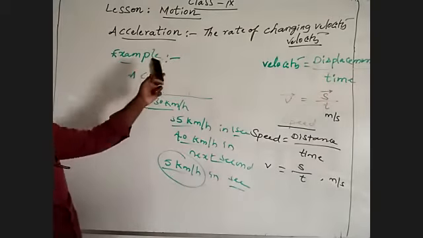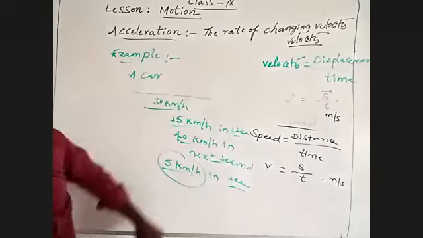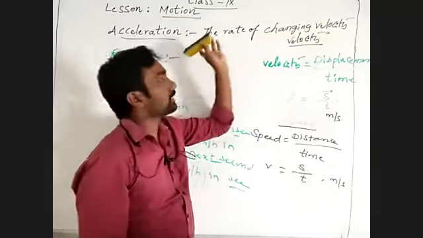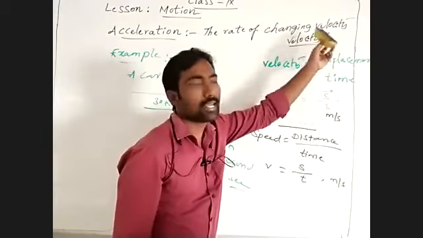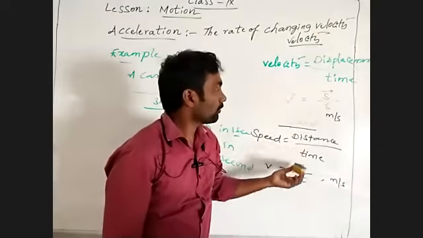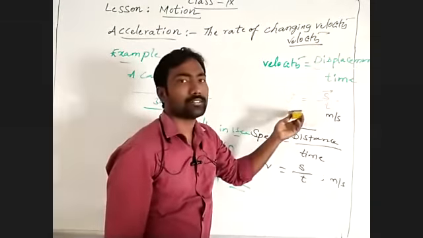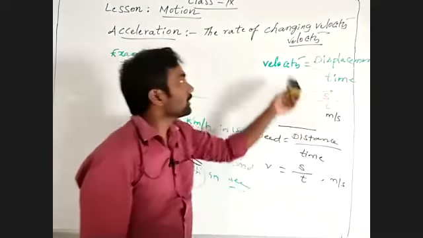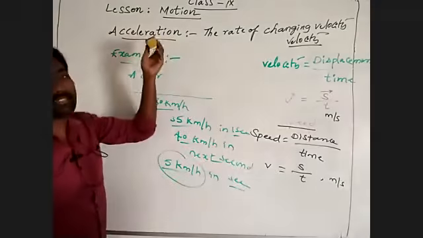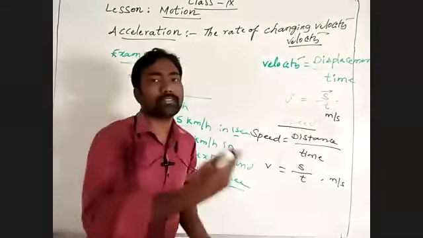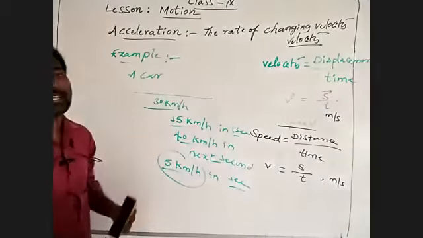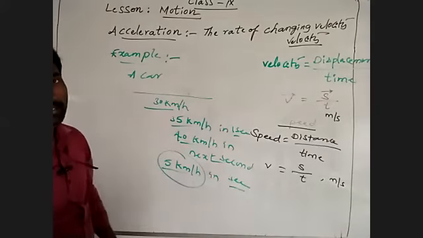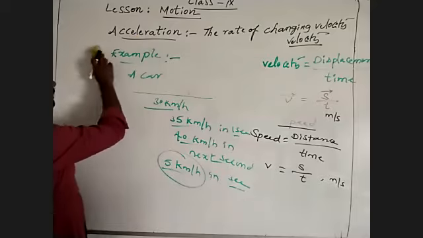Okay, see, the rate of changing velocity is nothing but what? Acceleration. Understand? Acceleration means it changes velocity. Velocity is what quantity? Vector quantity. So velocity is a vector quantity. So it changes the velocity, which is the acceleration. Acceleration means velocity changes in a given interval of time. So acceleration is also considered a vector quantity. Understand? Let's talk about some more acceleration.